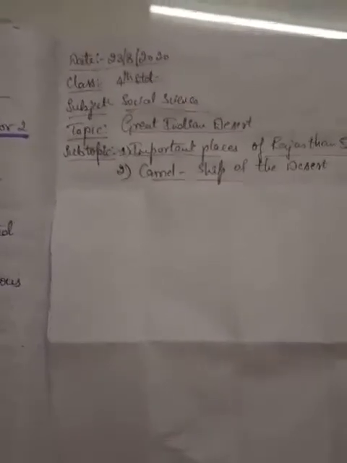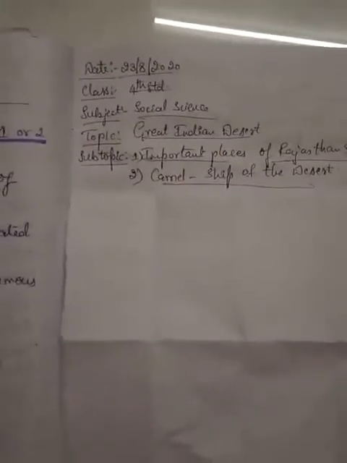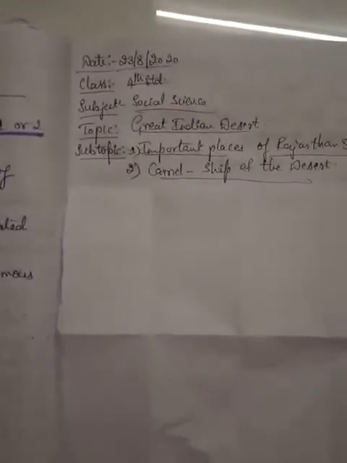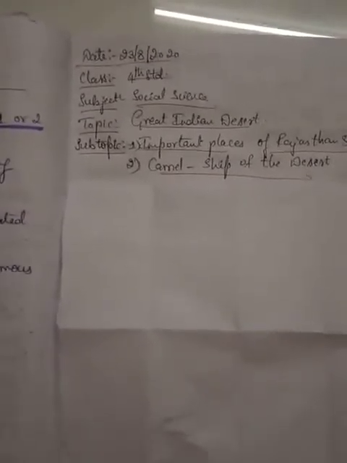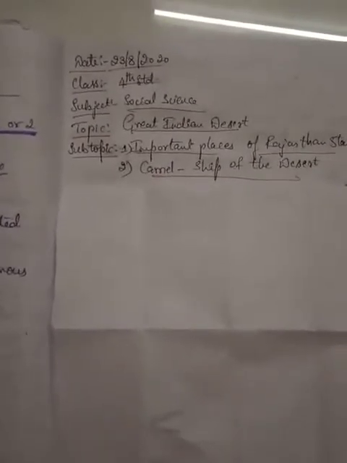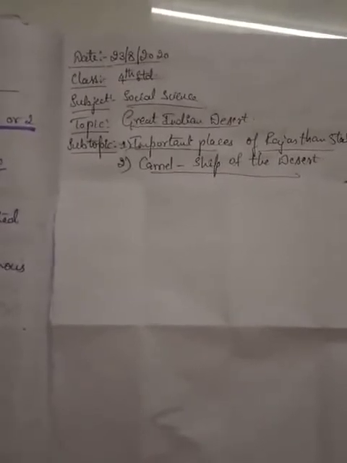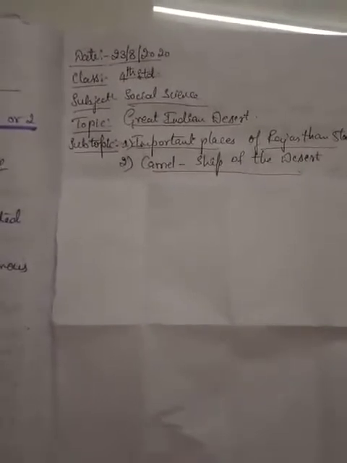And the climate and vegetation in this desert: it is very hot during the summer, but during the night it will be pleasant. In the winter the days are pleasant, but the nights are very cold. And we even saw how sand dunes are formed. The loose sand is blown away by strong winds to form hills. These hills are called sand dunes.